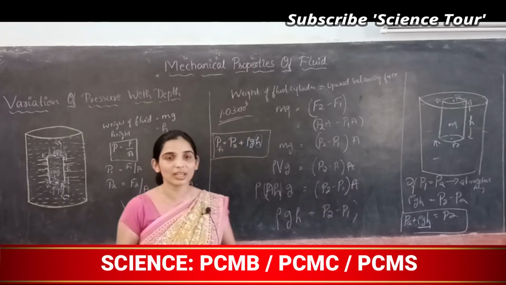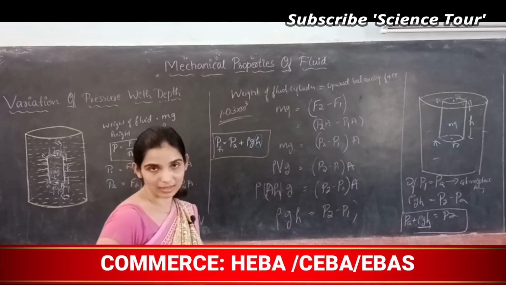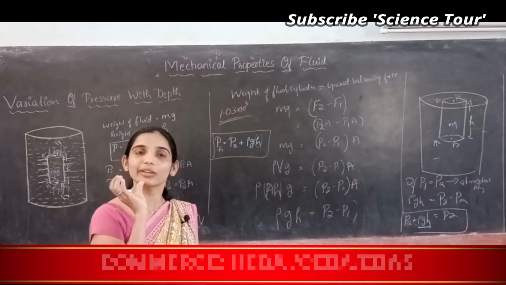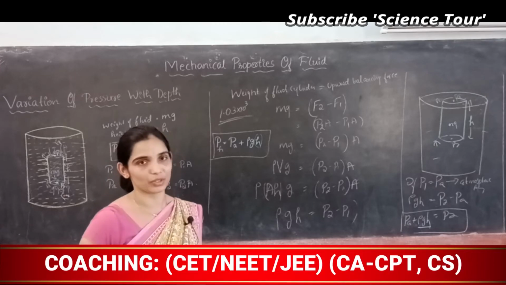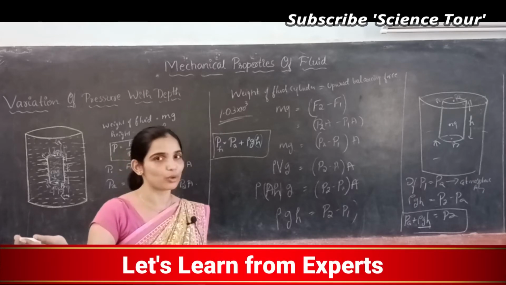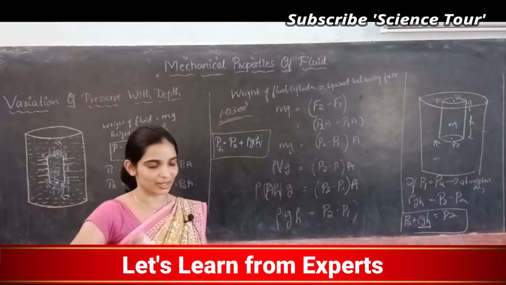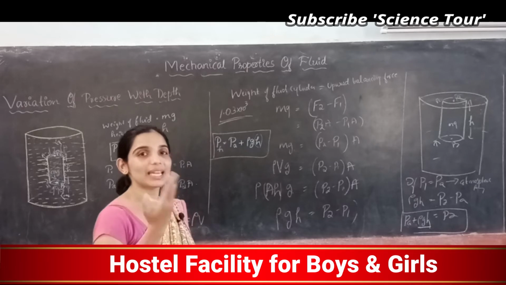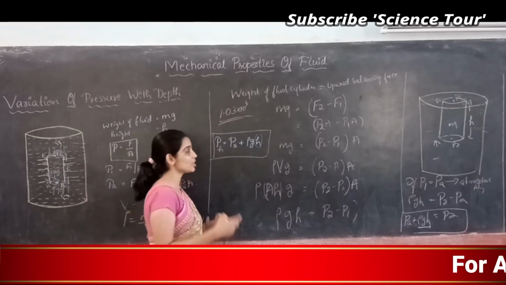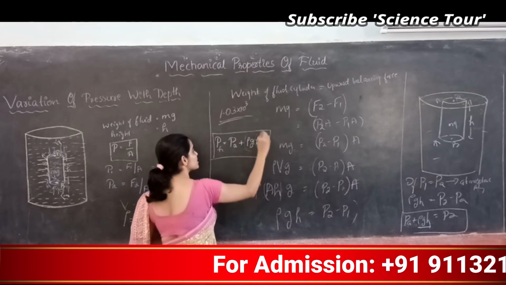If h increases, pressure also increases. If you are on the surface of the sea, what will be your pressure? It will be atmospheric pressure, because on the surface the water is exposed to the atmosphere. But as the depth increases, pressure also increases by this amount.